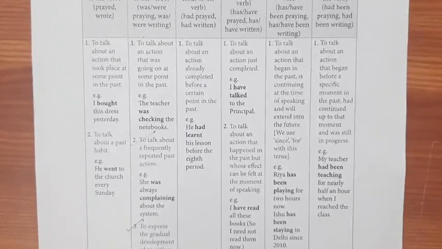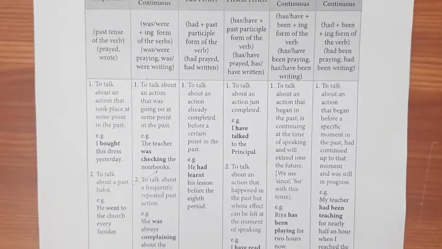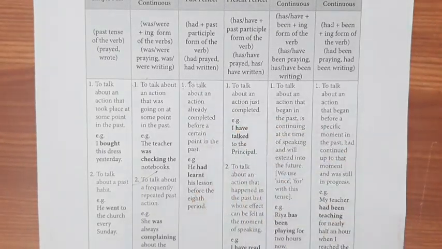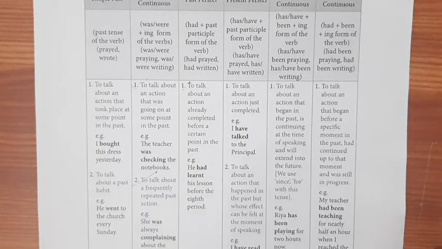So let's come to the past perfect. It means had plus the past participle form of the verb: had prayed, had written. So where will we use it? To talk about an action already completed before a certain point in the past. The action had happened, it started and it is finished when the speaker is telling, and it is at some point in the past.